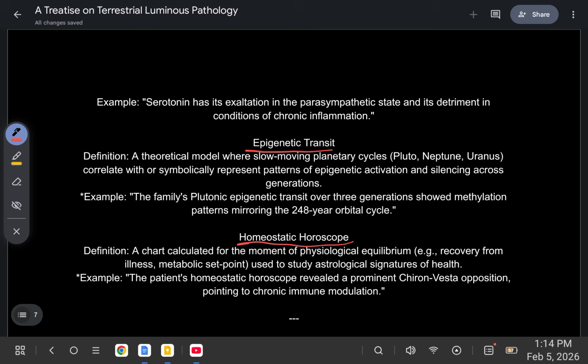Homeostatic horoscope, a chart calculated for the moment of physiological equilibrium, for example, recovery from illness, metabolic set point, used to study astrological signatures of health. For example, the patient's homeostatic horoscope revealed a prominent Chiron-Vesta opposition, pointing to chronic immune modulation.